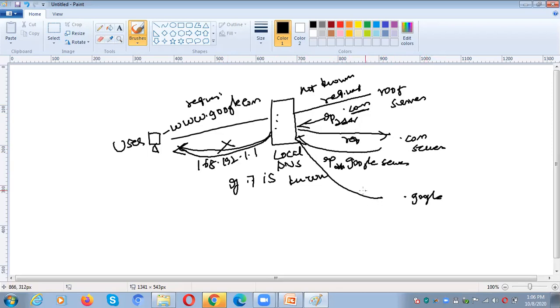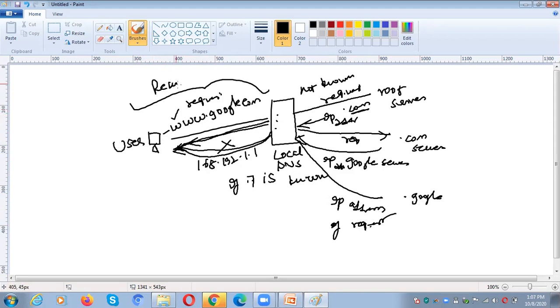So what will the Google server do? It will send the IP address of the request. What is our request? The request is www.google.com. So once the IP address is known to the local domain name server, at that time it will send back the result to the user. If the user asks for the IP address of a domain that is known to the local DNS, it immediately responds to the user. Up to this particular portion, it is called recursive.